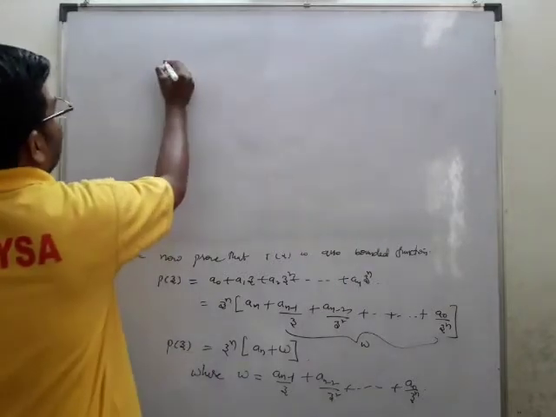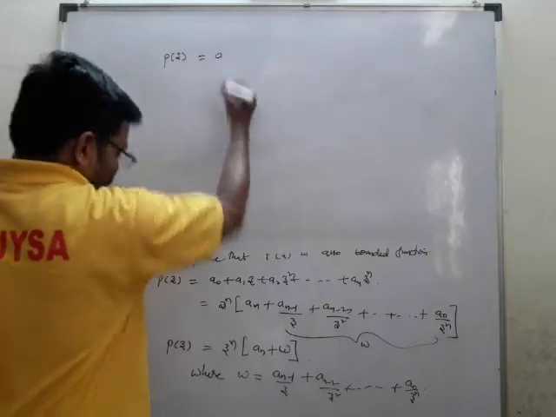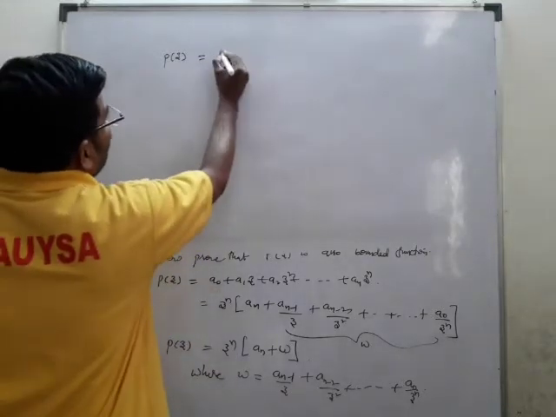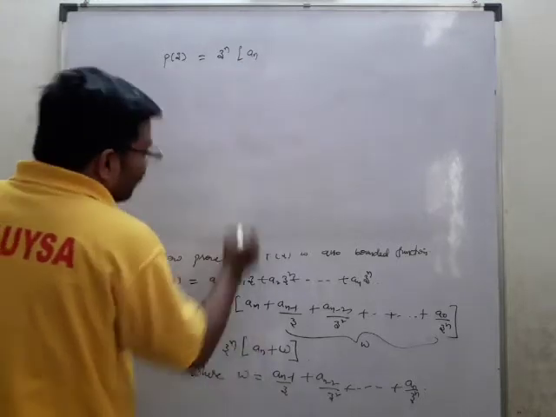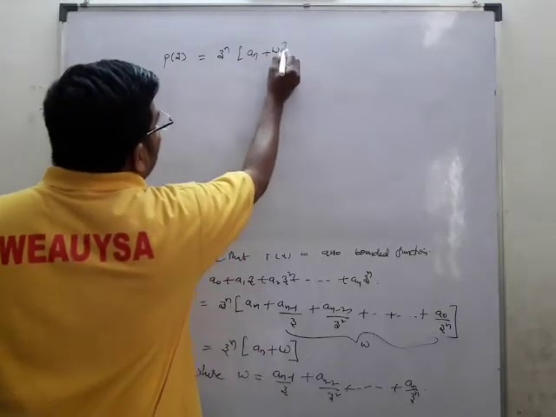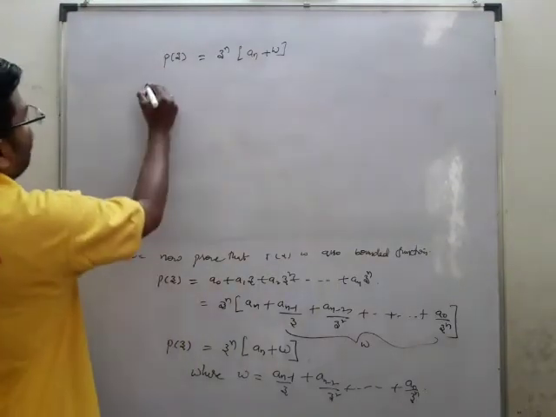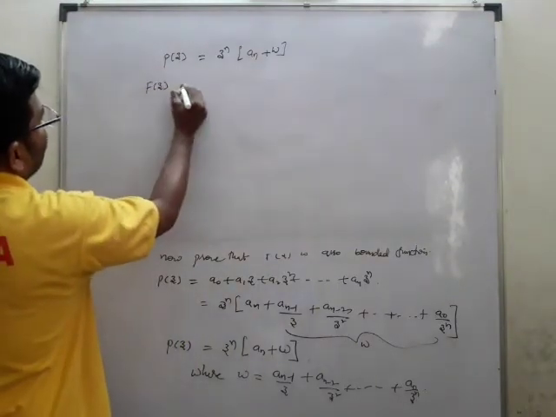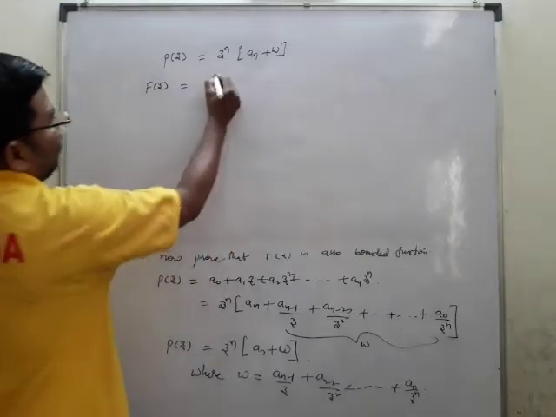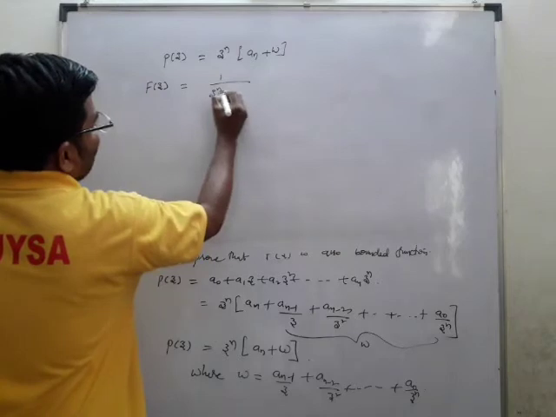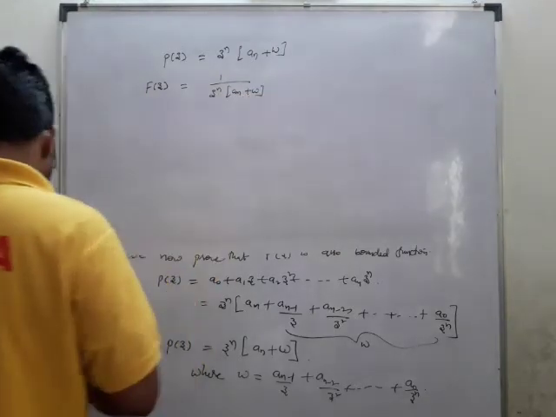So what we have here is p of z is equal to z power n a n plus w. Now this is what we have. Okay, so what is that now? Now capital F of z is equal to 1 by p of z. So 1 by z power n a n plus w. Now this is what we have.